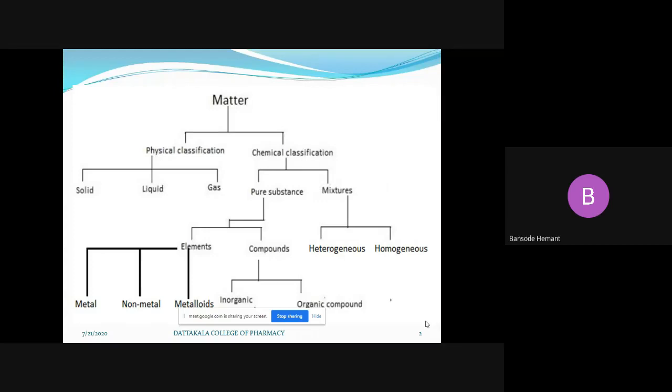And we know that matter may be in the form of solid, liquid, or gases. These are the various types of matter. But firstly, it is very important to know what matter is. Matter is the top of the universe. It contains atoms, molecules, and ions that make up all physical substances.